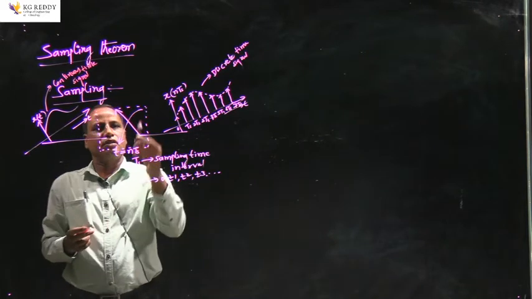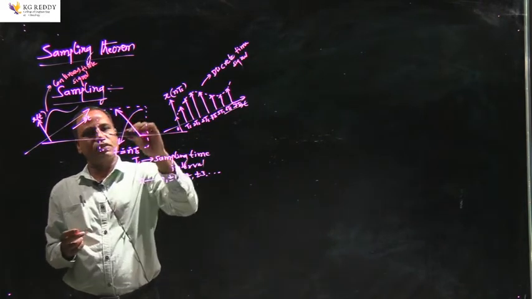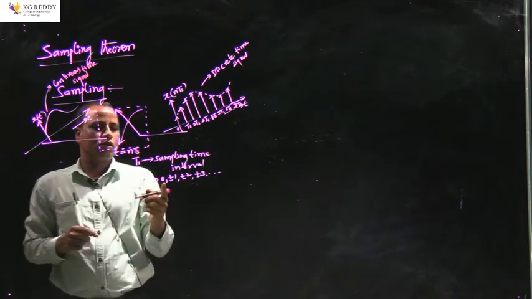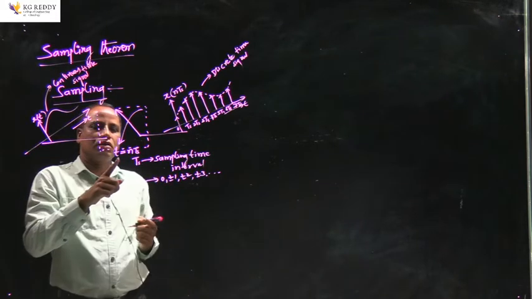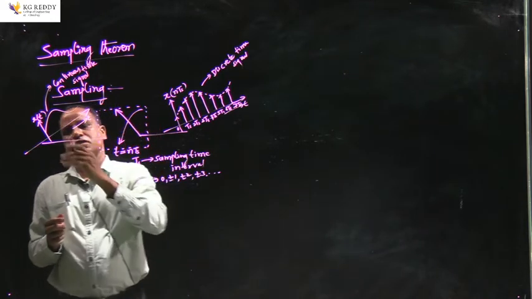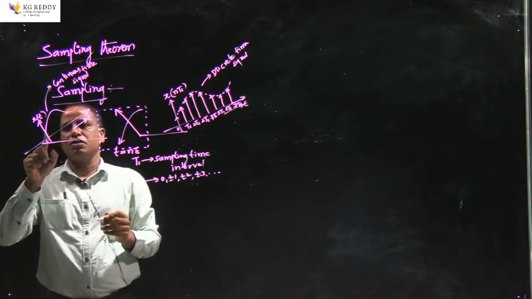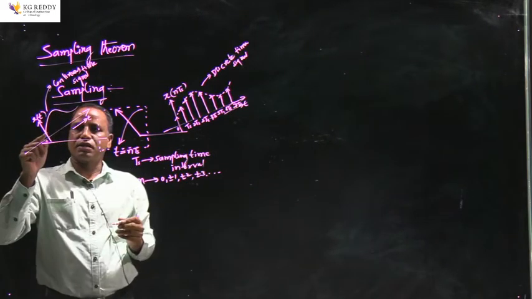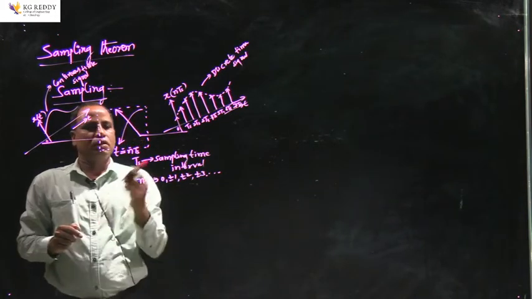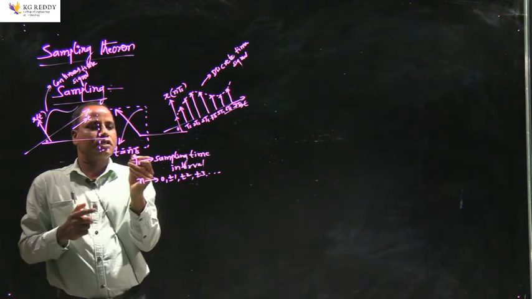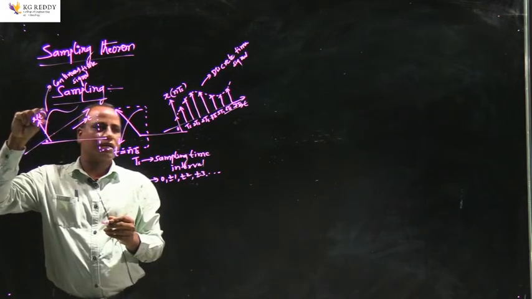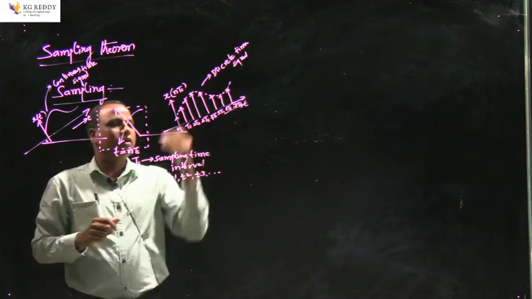Now the switch is arranged in such a way that the switch closes for all the integer values of this particular n. Let us consider when n is equal to 0, t becomes 0 times Ts, which is 0. So the switch closes at the origin. Whatever the amplitude you have for this continuous time signal, that appears as a sample here. Similarly, when n is equal to plus 1, small t is equal to Ts. Whatever the magnitude you have for this continuous time signal at Ts, that will appear as a sample at this particular place.